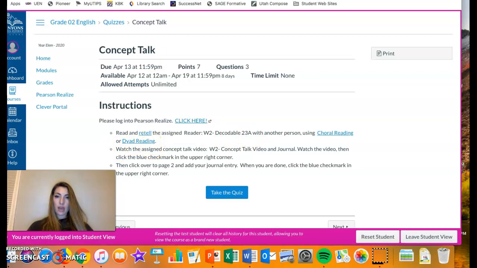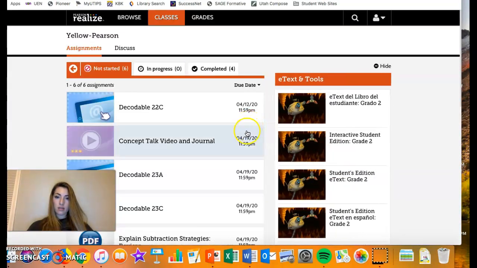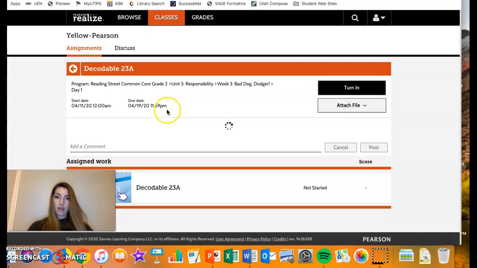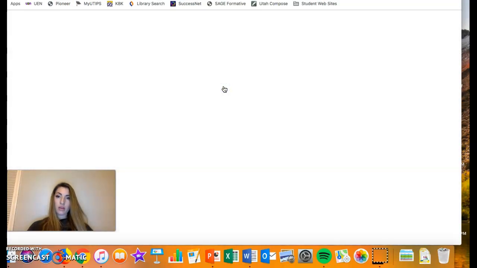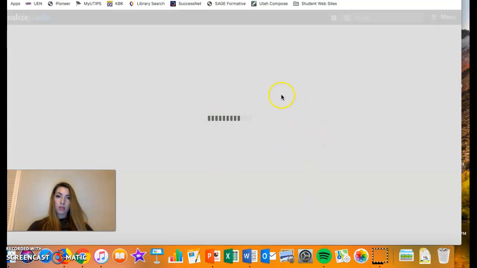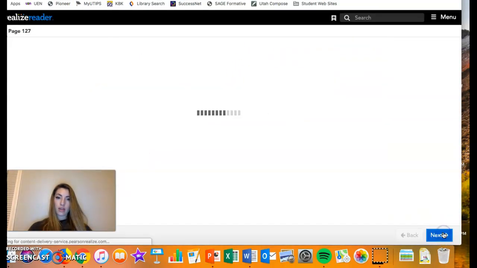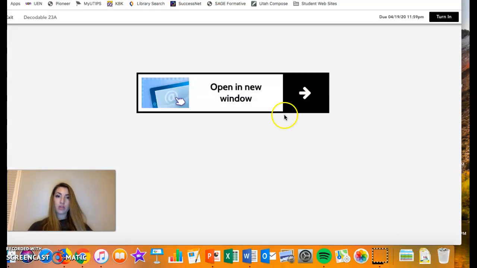So decodable 23A. So I'll go back to Pearson. I'm going to go to classes, and I'm going to go to decodable 23A. If I click on that, I will click it one more time. I will open it in the new window. And I'll be able to read and retell that to an adult as soon as it decides to load. So remember, just go ahead and click next, and then you can do that. That opens up a new tab, so when I'm finished, I can just close it out.